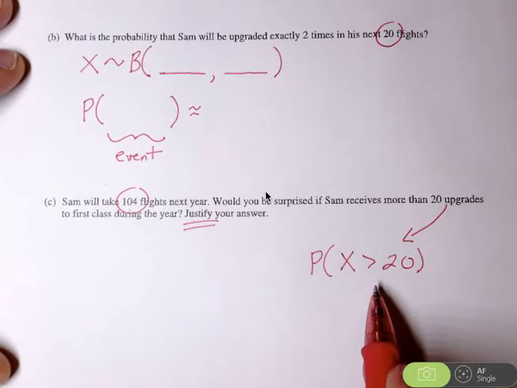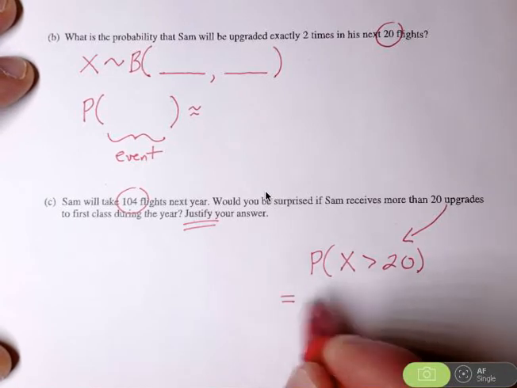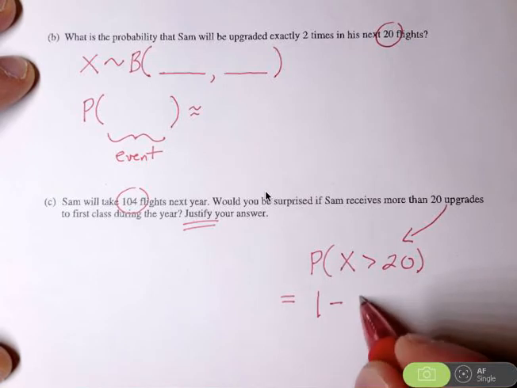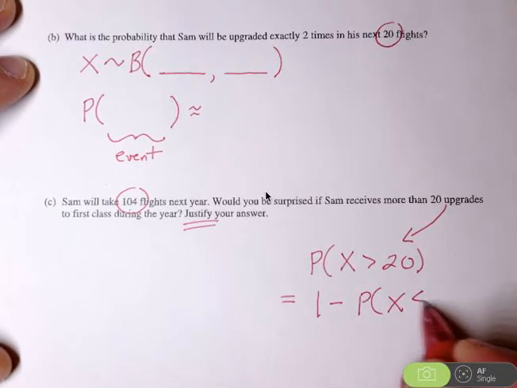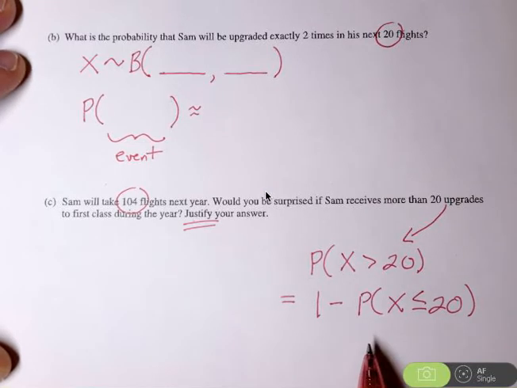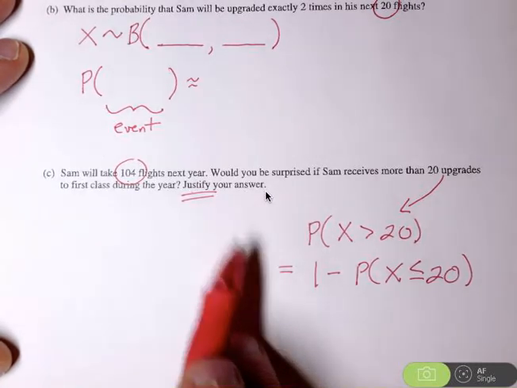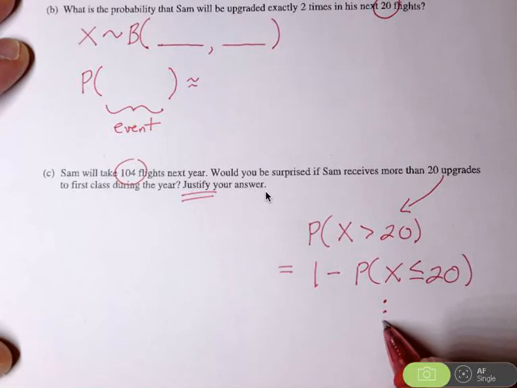Understand there are a couple of ways to do it. So you could do this calculation directly, either using the binomial PDF or CDF command on your calculator. I would definitely recommend using the CDF command here. So understand the complement of this event is just 1 minus the probability that X is less than or equal to 20. It would be important to show this type of work if you wanted to use your calculator commands in order to give your probability so that you can justify your answer. You could proceed in that direction.